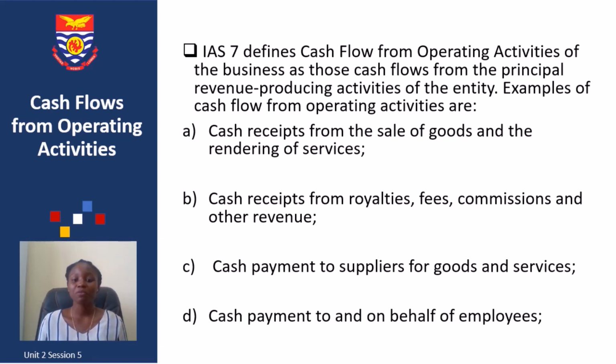Also, receipts from royalties, fees and commissions and other revenues would be part of your cash flow from operating activities, as well as cash payments you make to your suppliers for goods and services, and cash payments you make to or on behalf of your employees.